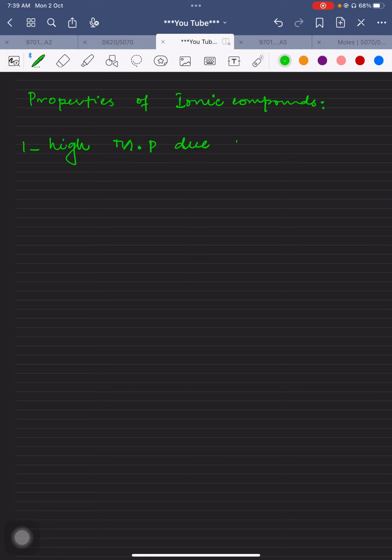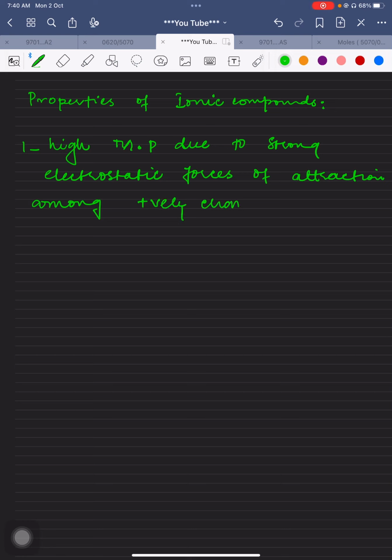So you should know that in case of ionic compounds, high melting point is due to strong electrostatic forces of attraction among positively charged ions and negatively charged ions. So this is point number one.